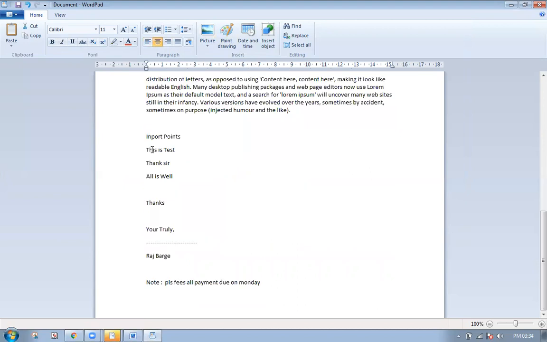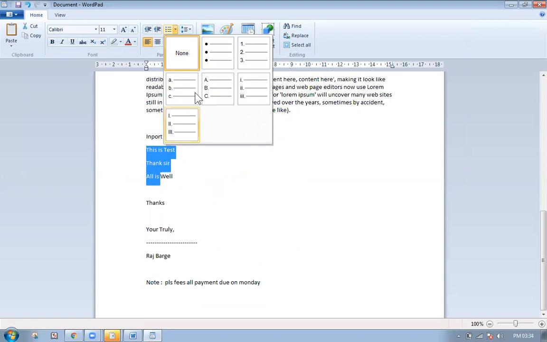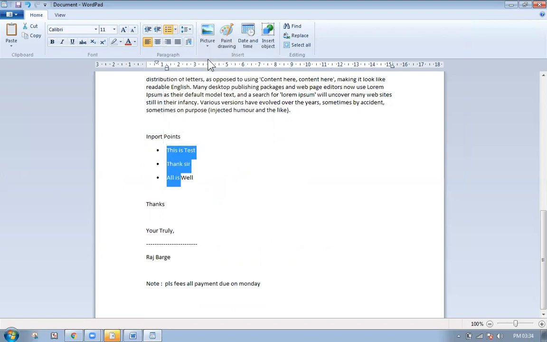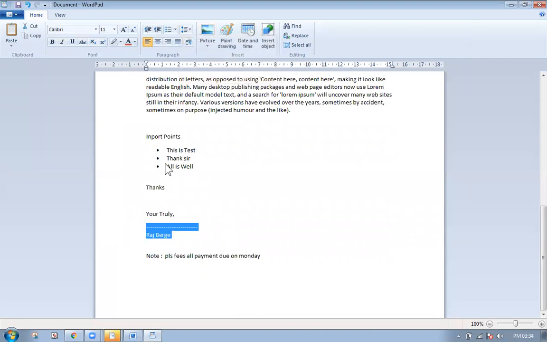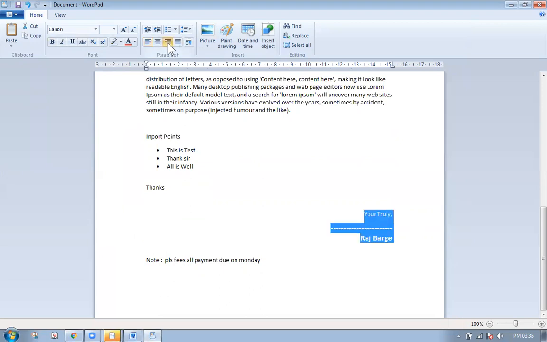So there are some important points. So I selected all these 3 points, and then I chose bullets and numbering. I'm choosing this. Fine. When you want to reduce the gap between that, you can just remove the gap between that. I want to take this entire data to the right. So I first selected these two. I removed the spaces here. And then I made it bold. I made it a little bigger. And then I taken it to the right.